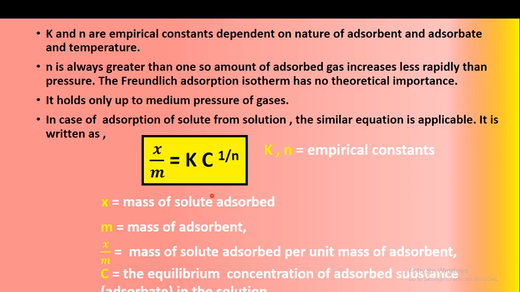And what is this C? In the earlier case, the term was the P, that is the equilibrium pressure, but here it is the C, that is the equilibrium concentration of adsorbed substance. Means adsorbed substance which is also called an adsorbate in the solution. So C is the equilibrium concentration of adsorbed substance in the solution, which is also called an adsorbate. Means it is the equilibrium concentration of adsorbate in the solution.